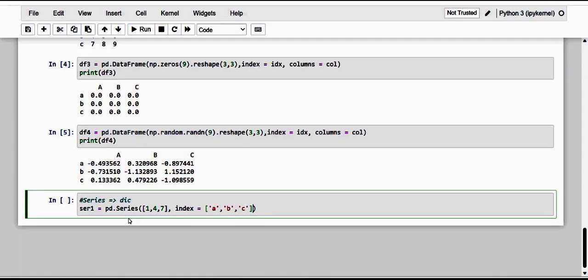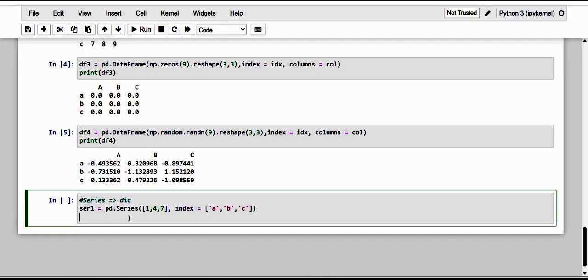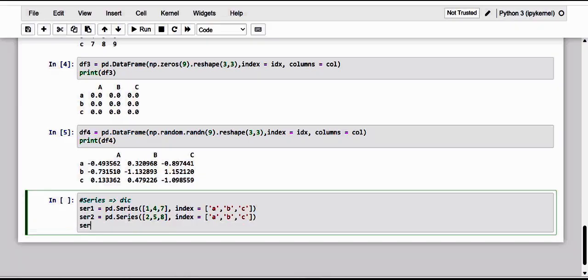So this is the index, and I'm just going to copy this index for the next series also. So this is series 2, and here I'm giving the values 2, 5, 8, and here it is the same index. And of course the last series, which I'm just going to concatenate, the elements which I'm going to give are 3, 6, 9, and I just copy this.